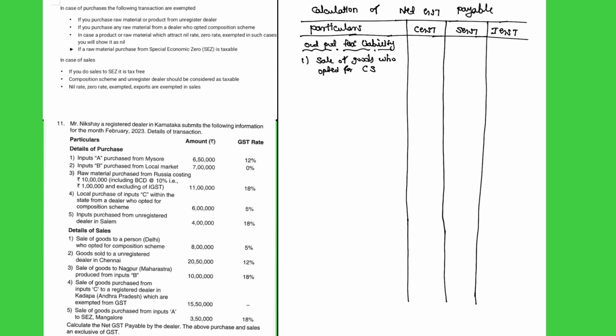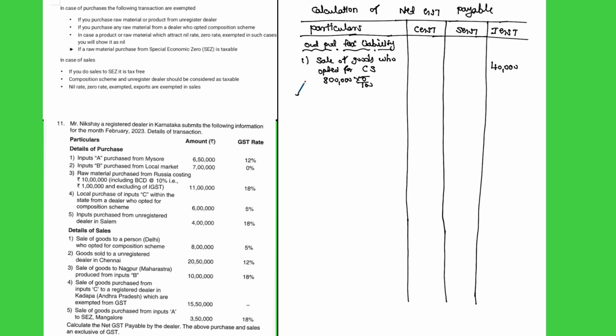In this problem, a registered dealer in Karnataka sold goods to Delhi, a sale of goods to a person in Delhi who opted for the compensation scheme. Since it is an interstate transaction, we should calculate IGST. So 8 lakhs into 5 by 100, IGST will be 40,000, since it is an interstate transaction from Karnataka to Delhi.